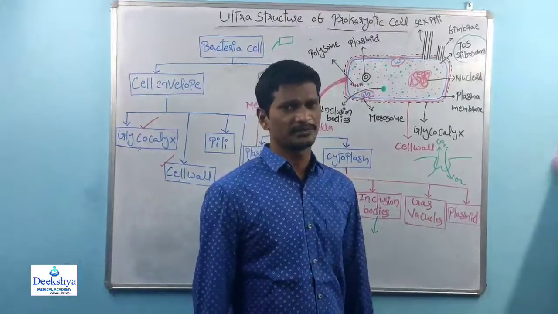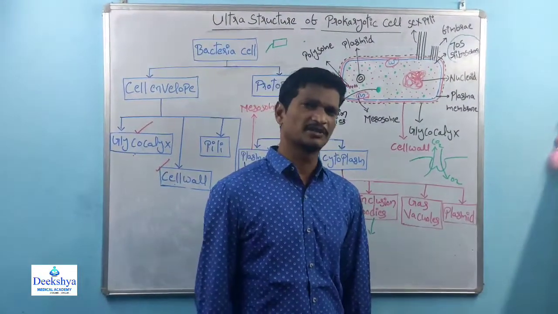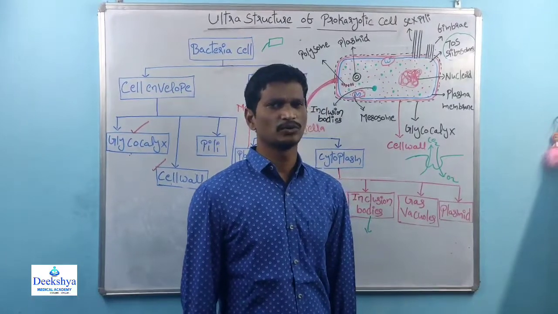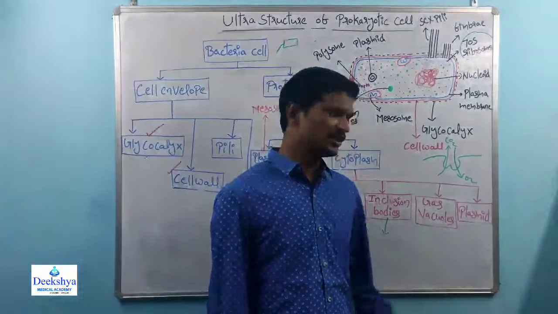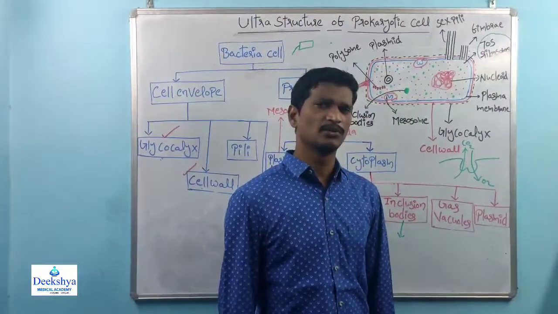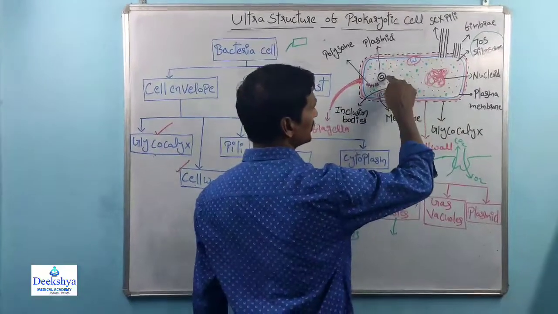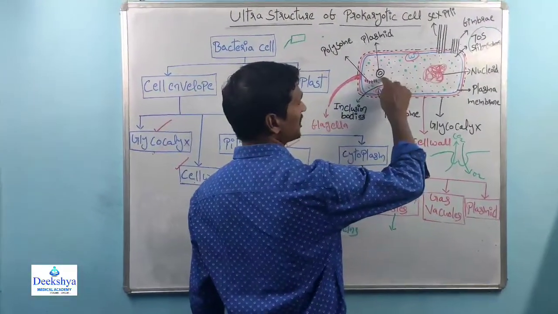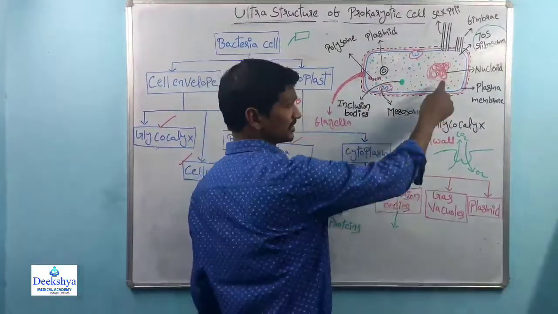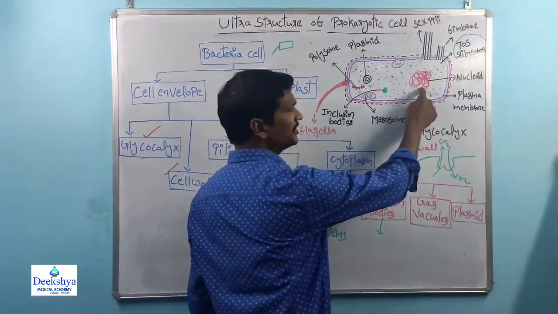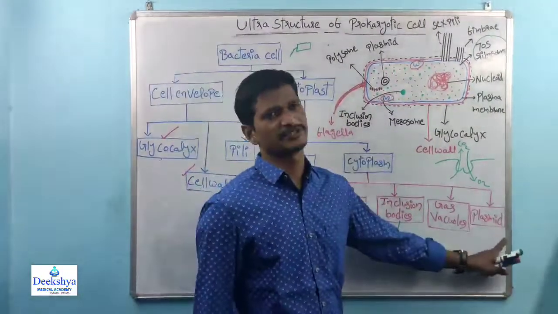Last one, plasmid. See, this topic is very important. I already said what a plasmid is. Plasmids are extrachromosomal, double-stranded, circular DNA molecules. See, within that prokaryotic cell, here, this is one of the plasmids. This plasmid is double-stranded, circular, extrachromosomal. This is the main genetic material, and this is extra genetic material. So these are called plasmids.